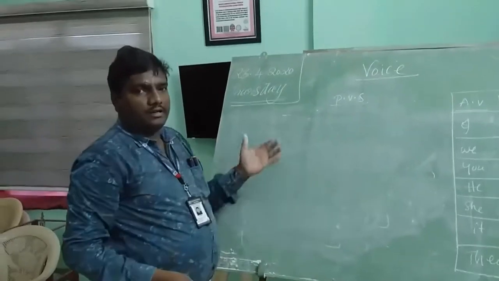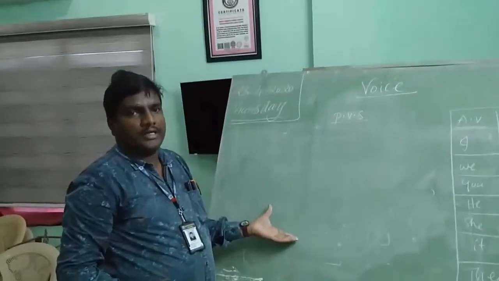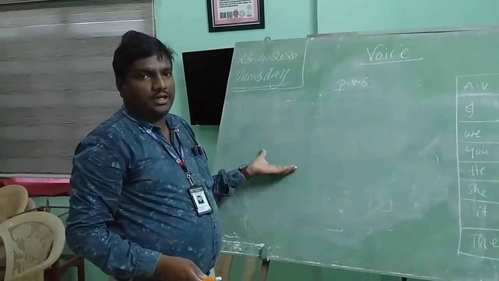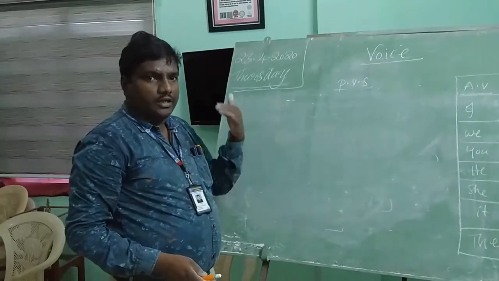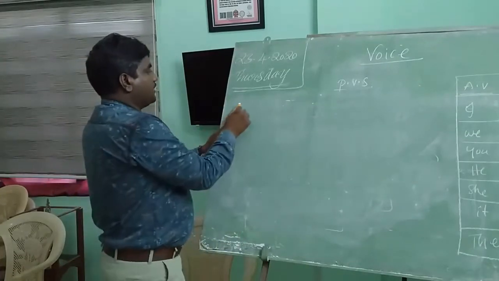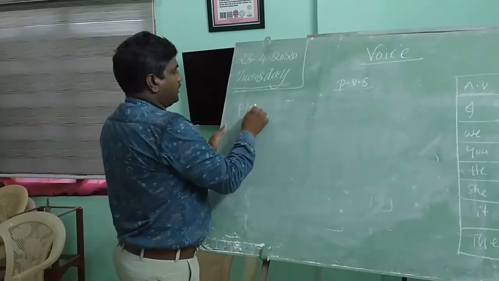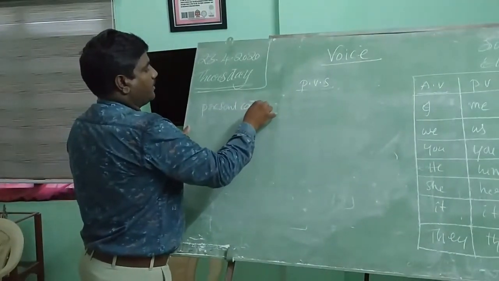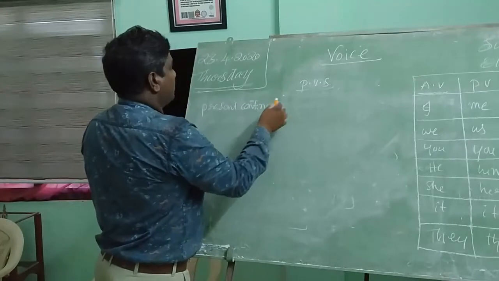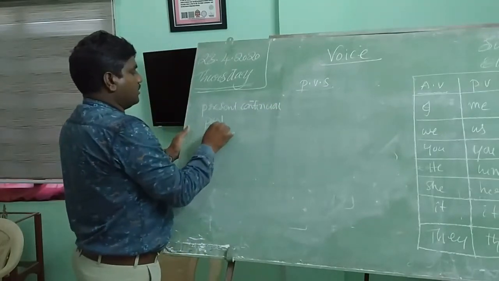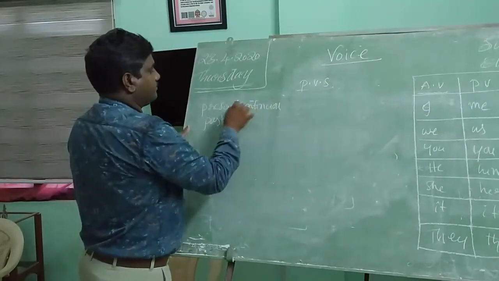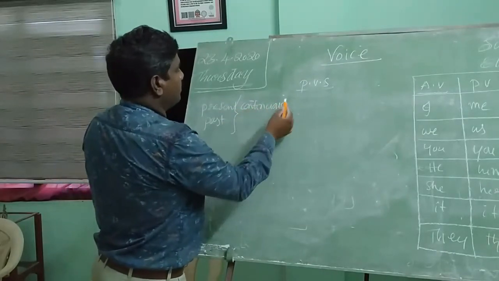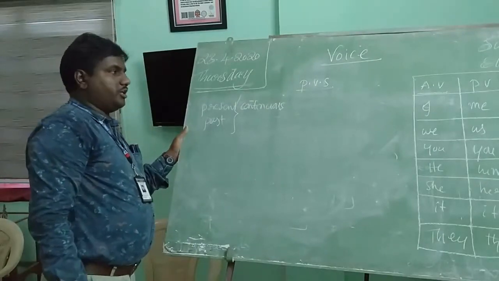Next, let us learn. So far we have discussed only simple tenses. Next, let us learn continuous tenses. How shall we write continuous tenses in passive voice? First, let us see present continuous and past continuous.